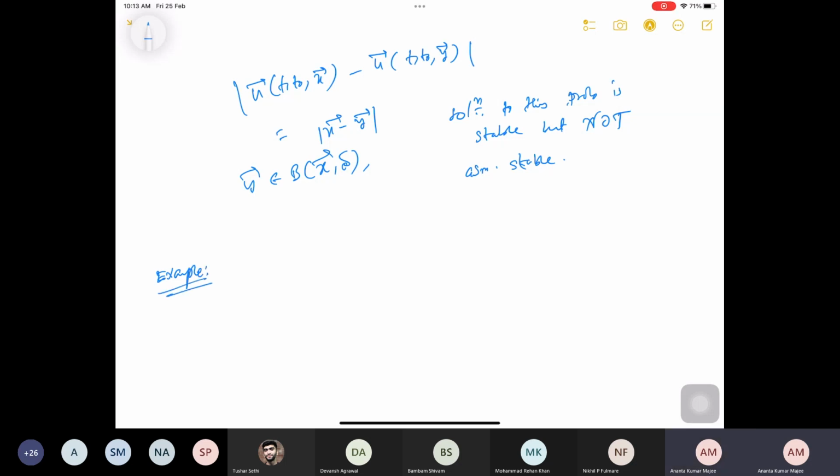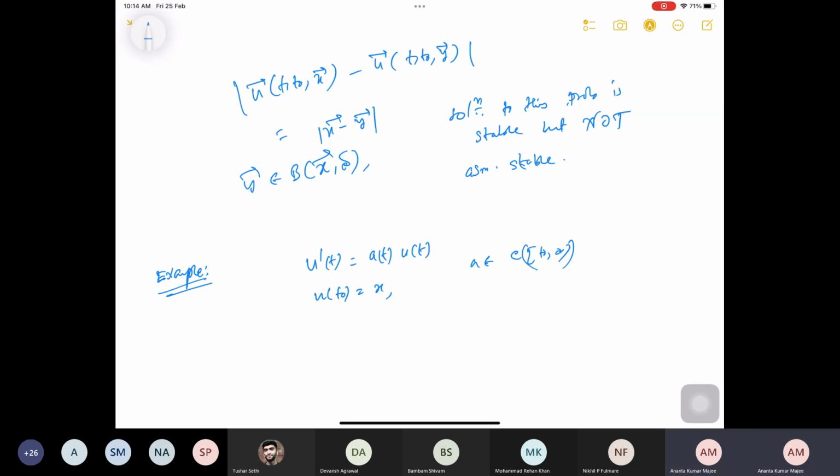Suppose you consider the one-dimensional case. I have u prime of t equal to a(t) u(t), with u(t0) equal to x, and a is at least continuous from t0 to infinity to R. Then what is the solution to this problem?